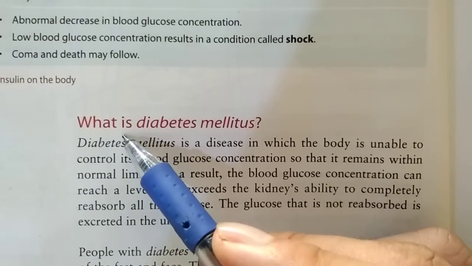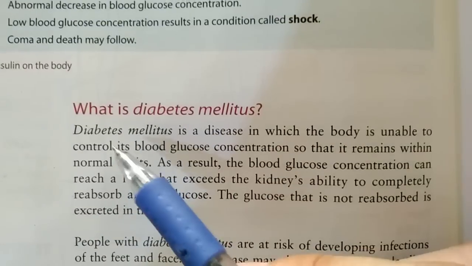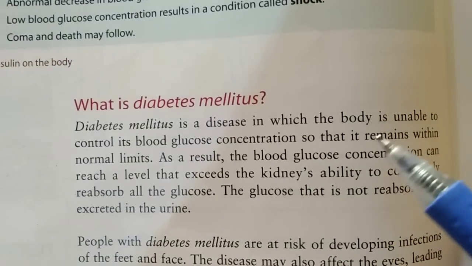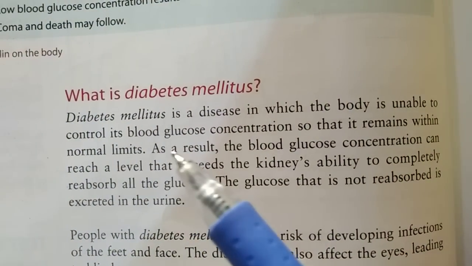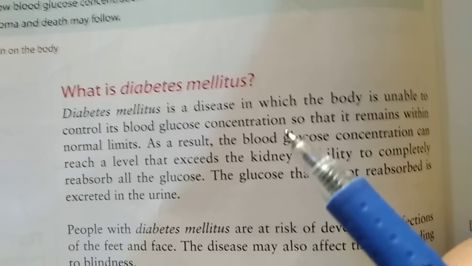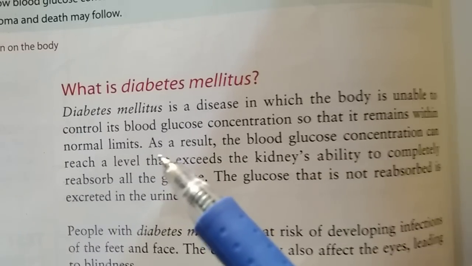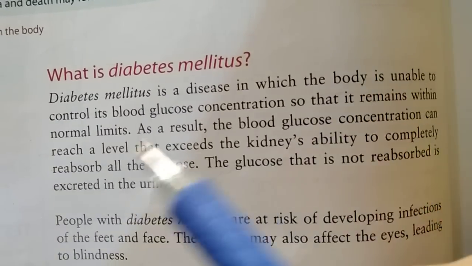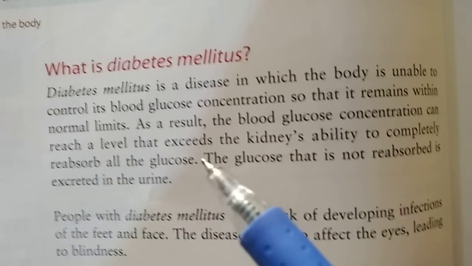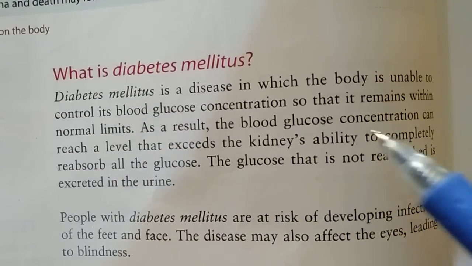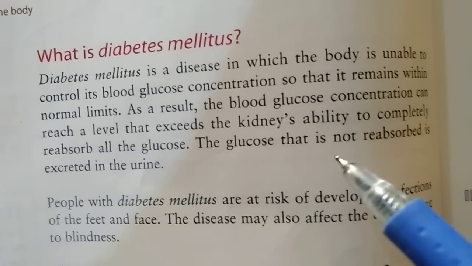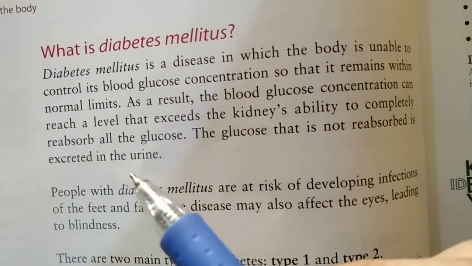Now we discuss diabetes mellitus. What is diabetes mellitus? Diabetes mellitus is a disease in which the body is unable to control its blood glucose concentration so that it remains within normal limits. As a result, the blood glucose concentration reaches a level that exceeds the kidney's ability to completely reabsorb all the glucose. The glucose that is not reabsorbed is excreted in the urine.